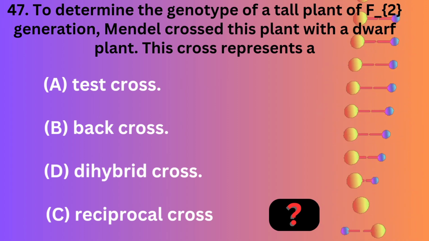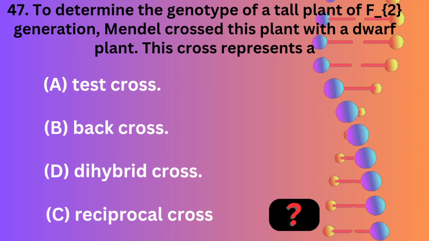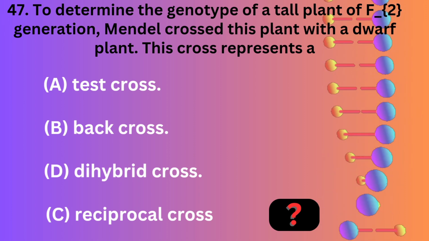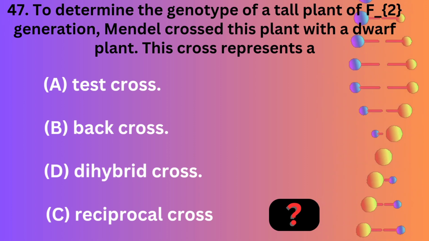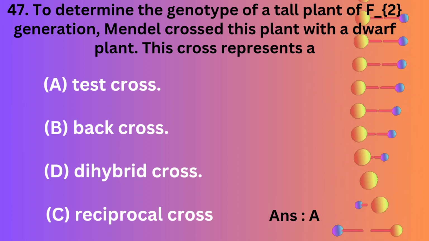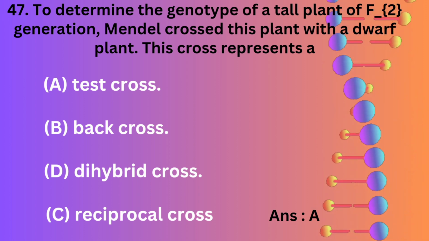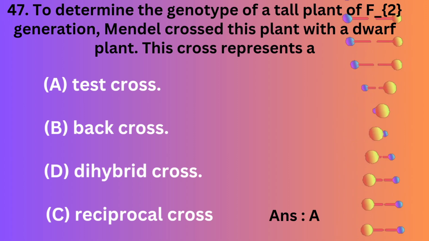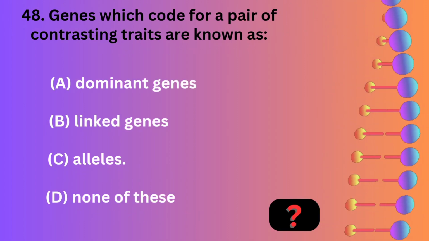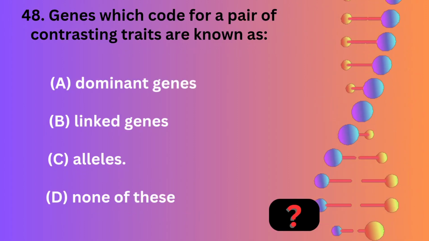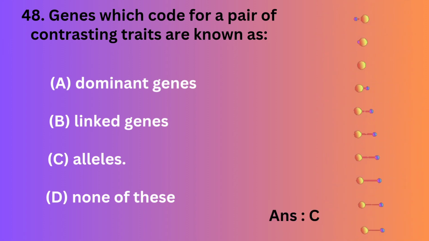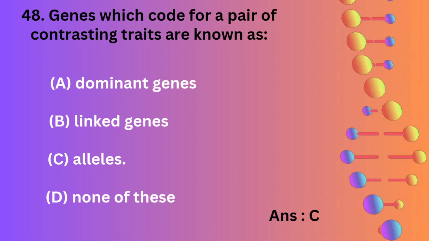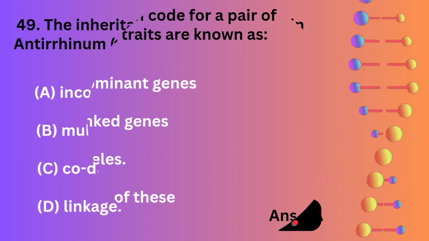To determine the genotype of a tall plant of F2 generation, Mendel crossed this plant with a dwarf plant. This cross represents a test cross, back cross, dihybrid cross, reciprocal cross. Genes which code for a pair of contrasting traits are known as dominant genes, linked genes, alleles, none of these.